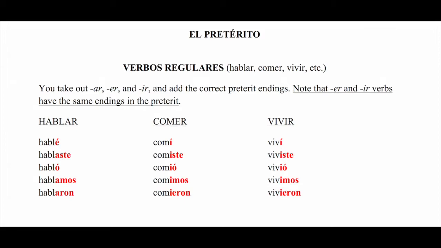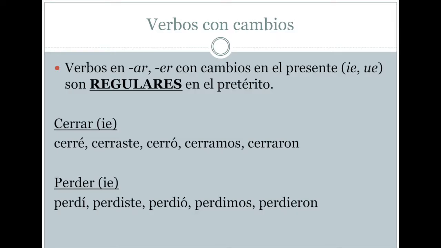Comí, comiste, comió, comimos, comieron. These are the regular verbs in the preterit, and most verbs are actually regular. So this is the way that you should conjugate most Spanish verbs in the preterit.